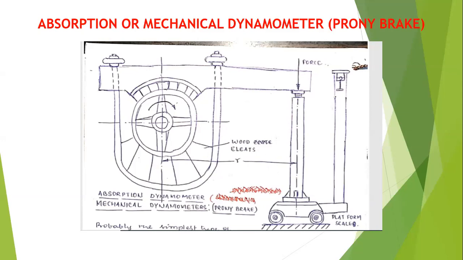See here, this is the shaft coming from the engine, rotating in the clockwise direction, on which you have wooden eyelets. Wooden eyelets means, all of you have seen the brake pad of the two-wheeler or the brake pad used in the car or truck. All of you have seen.